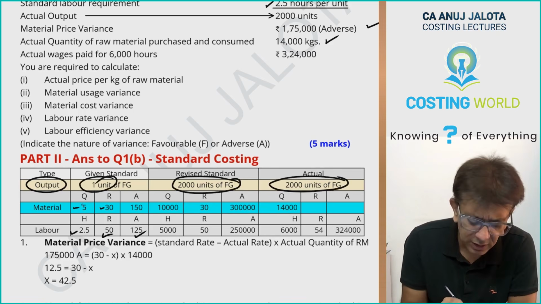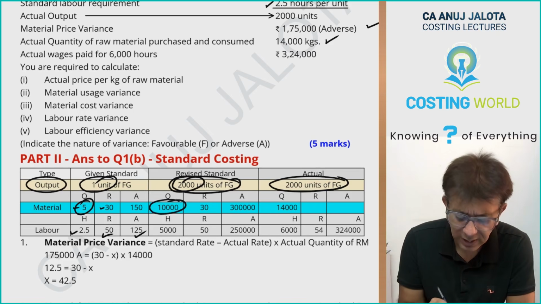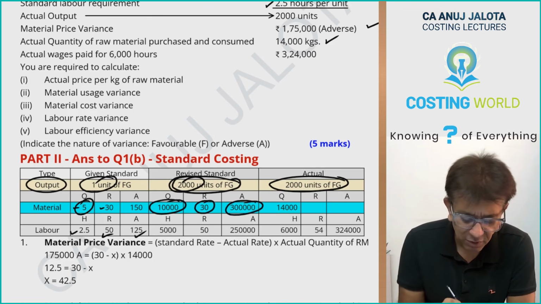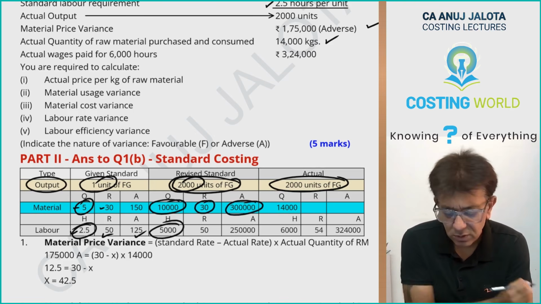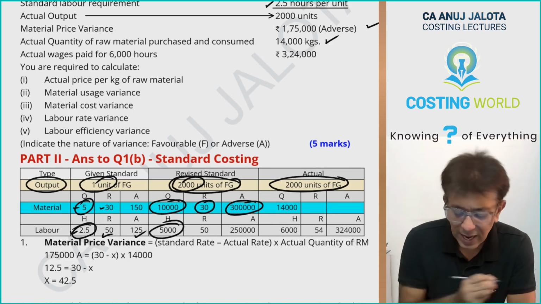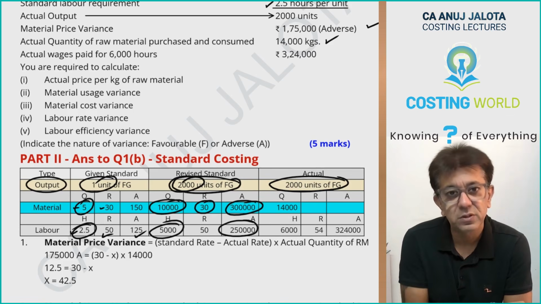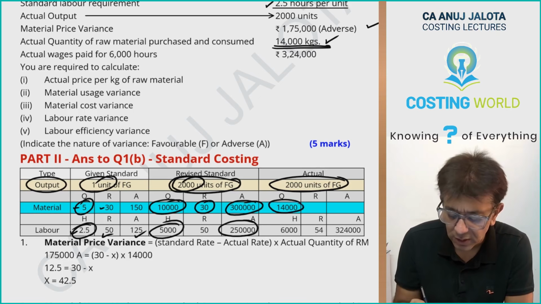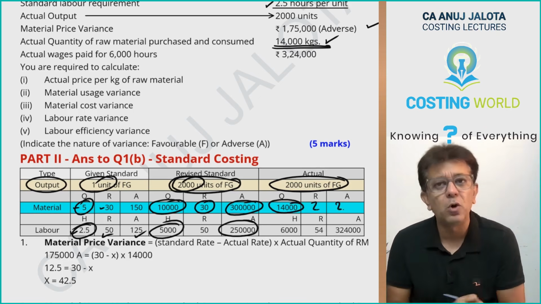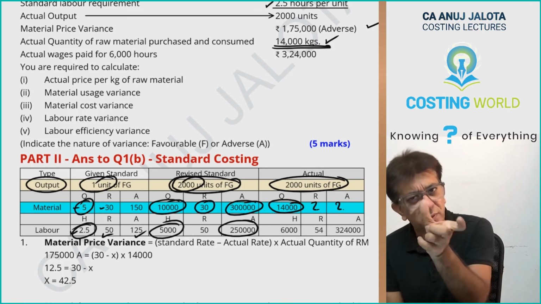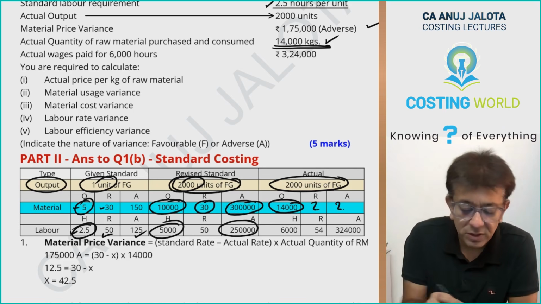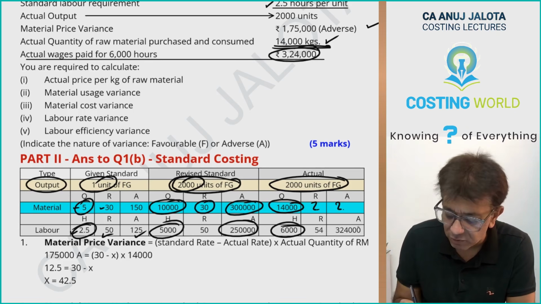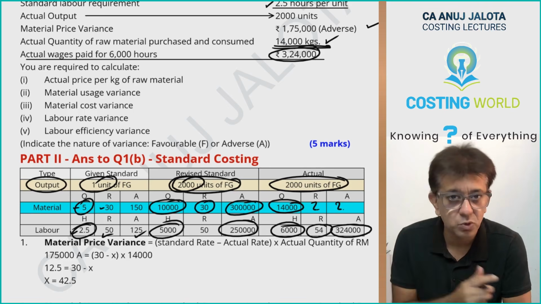So for 1 unit, 5 kgs; for 2000, 10,000 kgs at the rate of 3 lakh rupees. Same way for 1 unit, 2.5 hours; for 2000, it will be 5,000 hours at the rate of 50 per hour, 2.5 lakh rupees. Now actual data, see over here. Actual raw material consumed is 14,000. You don't have the price with you, but alternately you have material price variance, so you'll be able to compute it as a missing figure. Further, actual wages paid for 6,000 hours: we paid 3,24,000. The rate was supposed to be a balancing figure.